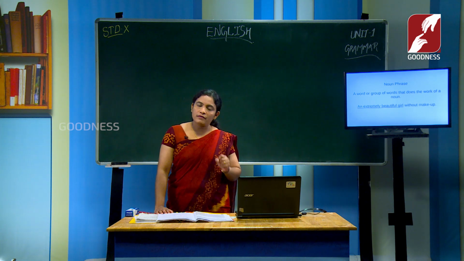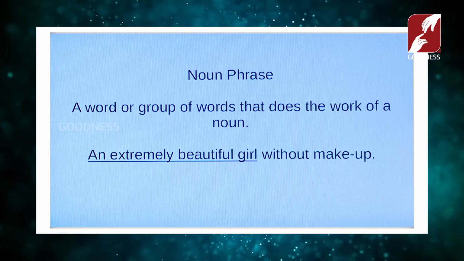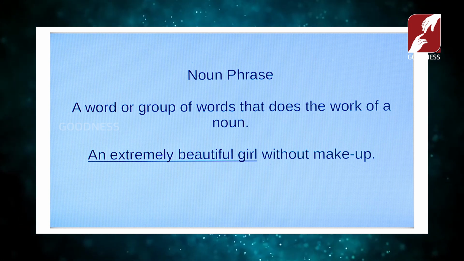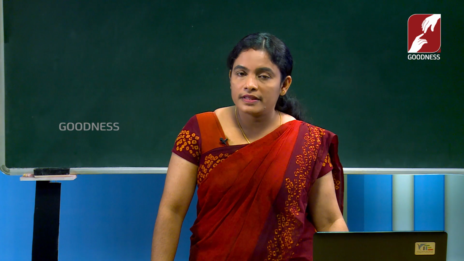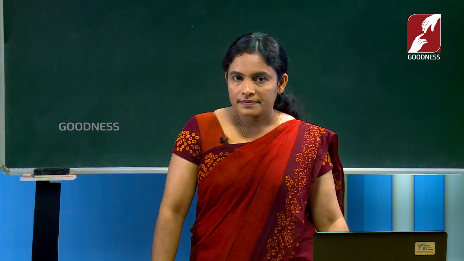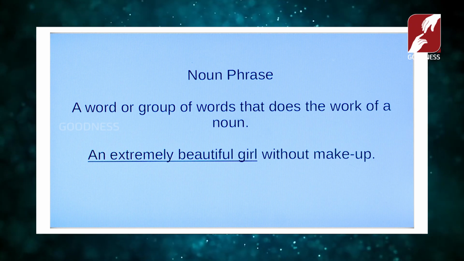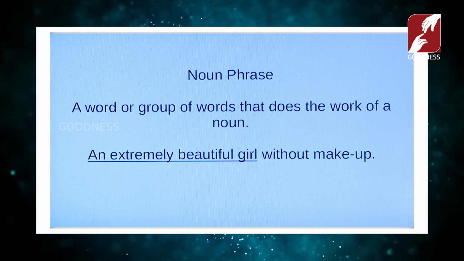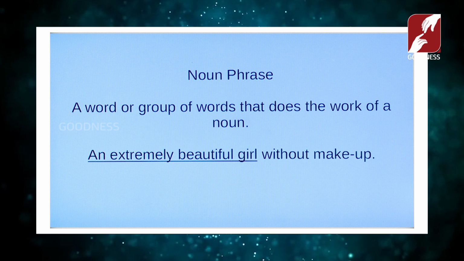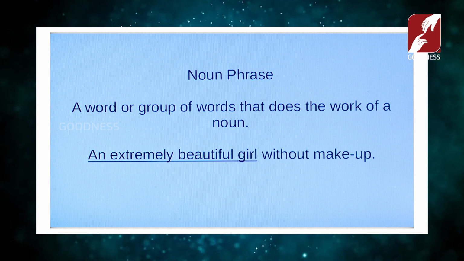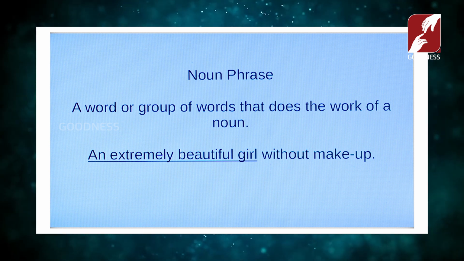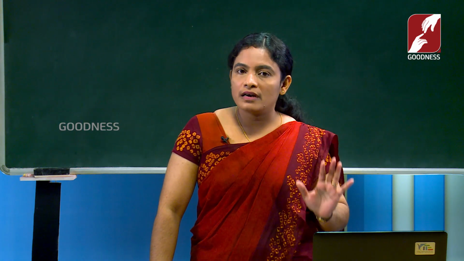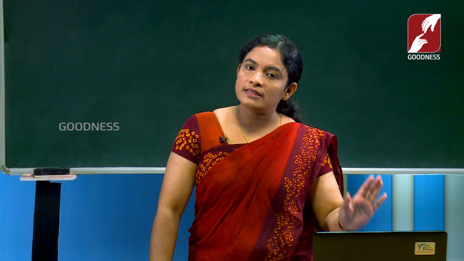It may be a word or a group of words that together does the function of a noun is called a noun phrase. See the sentence, an extremely beautiful girl without makeup. Here the girl is the head noun of the sentence, and the other things are modifiers, adjectives and so on. Together they make the noun phrase. An extremely beautiful girl is the noun phrase from this sentence.